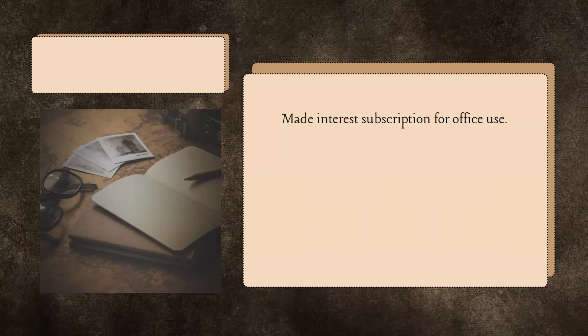Another example is Spotify, where we also have a subscription. Say you wanted your employees to be happy, so you gave them a premium account for Spotify. That is an example of internet subscription for office use.